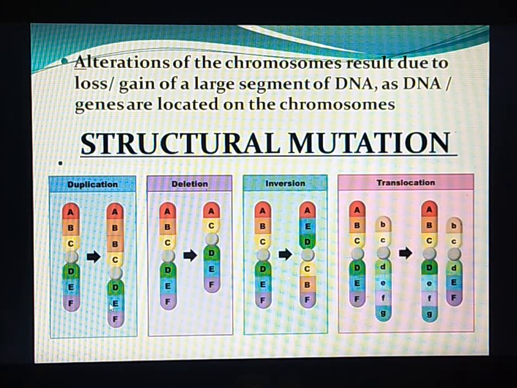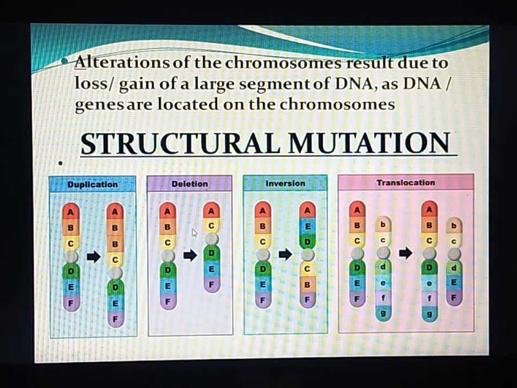Gain of any segment of DNA is called duplication or insertion. We can see here, okay, in this chromosome there is an extra segment of DNA. So, that is called duplication. It is a segment of chromosome that joins in a homologous chromosome.